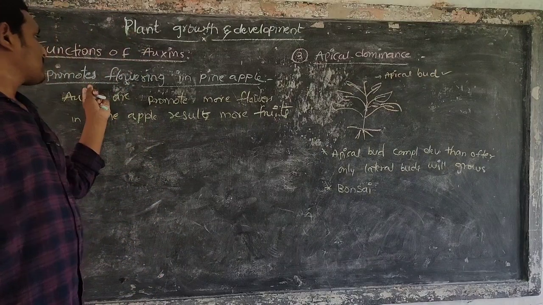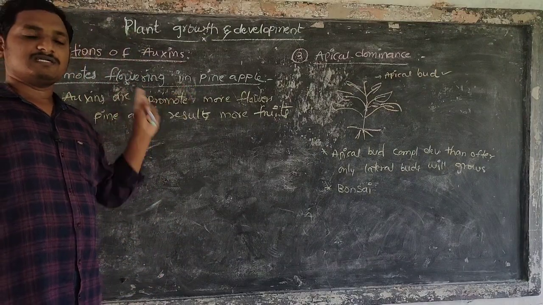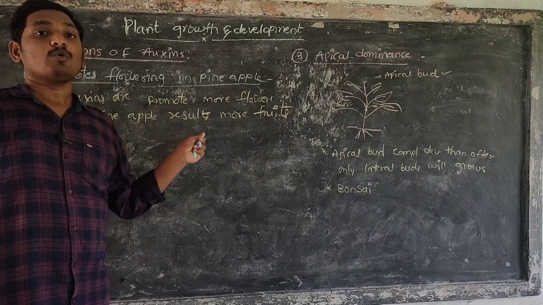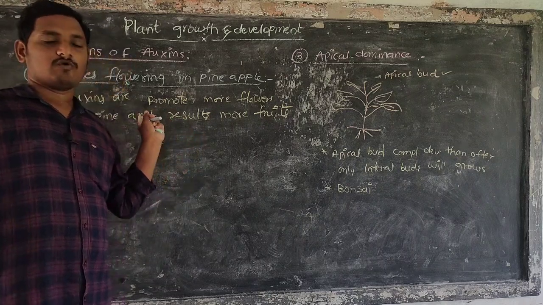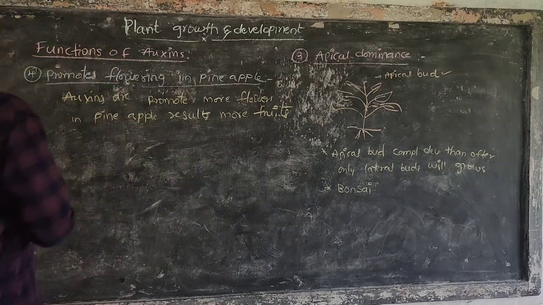It means more flowers are produced in the pineapple, and more flowers result in more fruits. More flowers and more fruits are formed in pineapple.